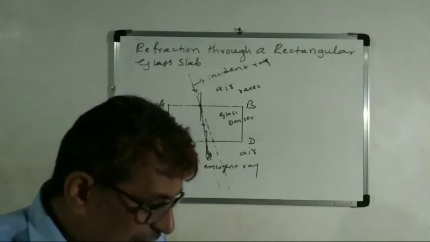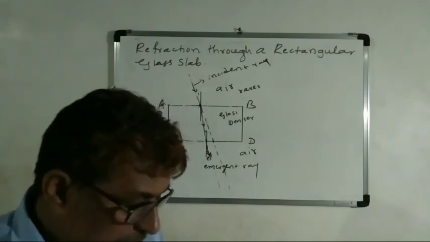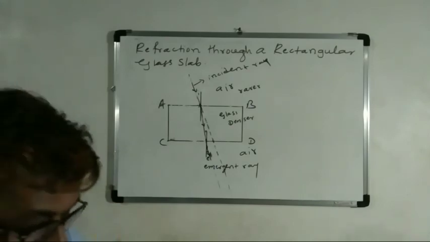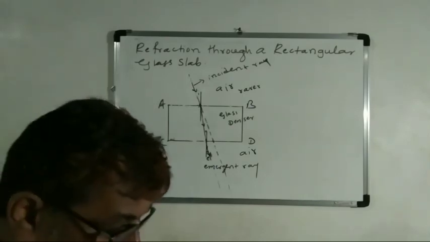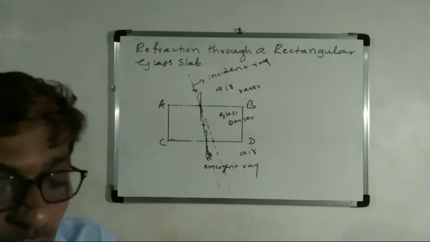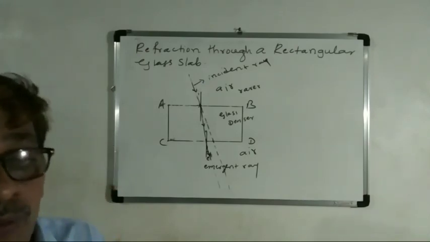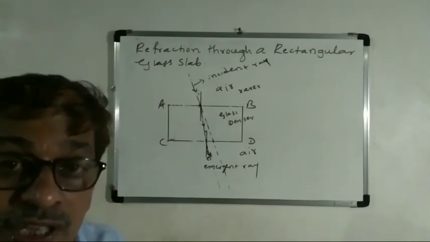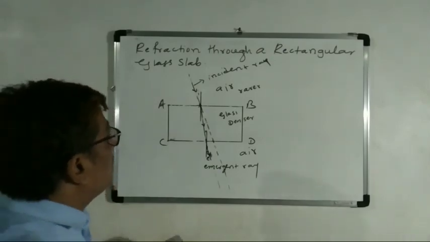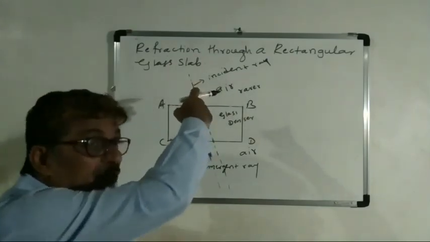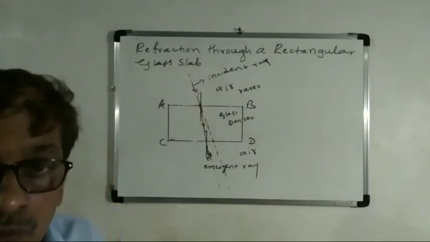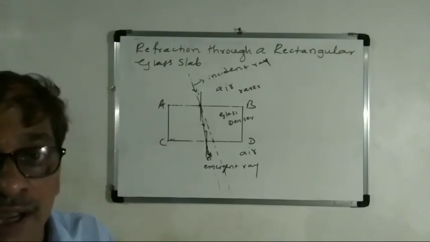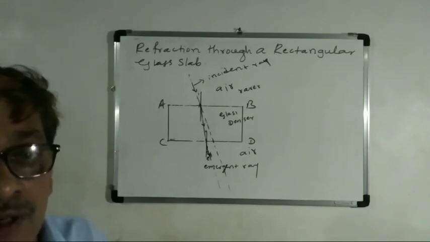What happens when the light ray is incident normally? You know that refraction is also due to a change in the speed of light. The speed of light changes when it enters from one transparent medium to another. So dear students, this is one more reason. When the speed of light changes from one medium to another, it slightly bends.